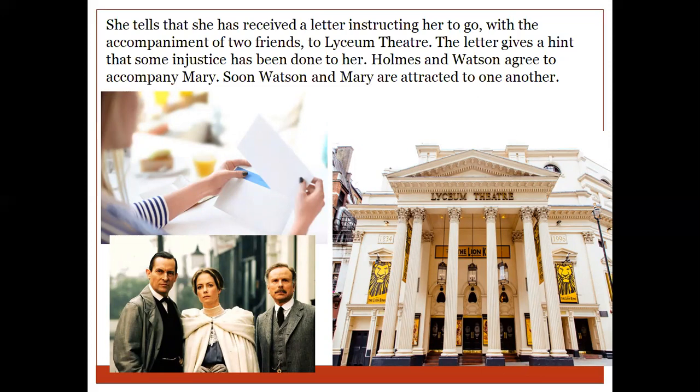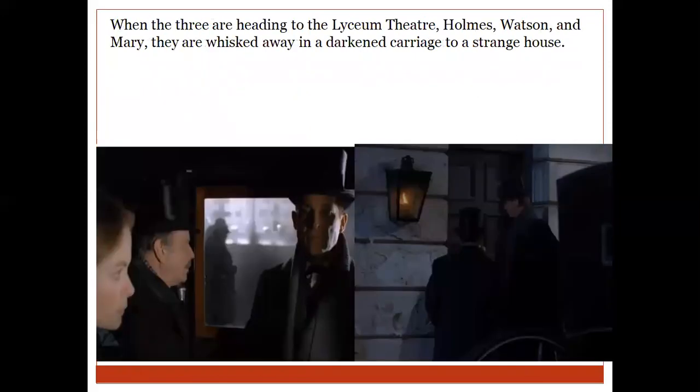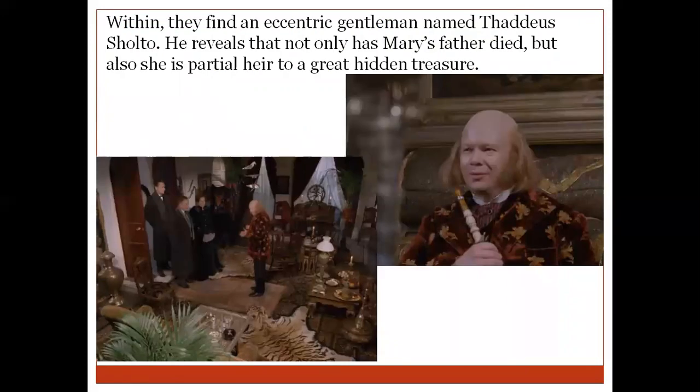So soon they all three go to the Lyceum Theatre. Now, on their way to the Lyceum Theatre, a dark carriage comes that side, and the person in the carriage asks them to just sit in the carriage, and he takes them to a strange house. Now, when they go into this strange house, they find an eccentric gentleman.